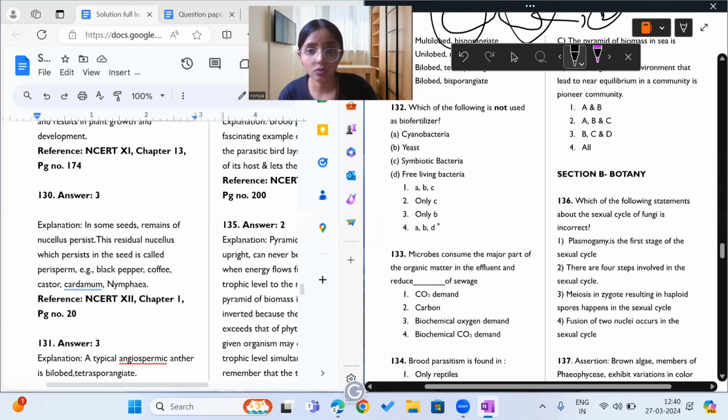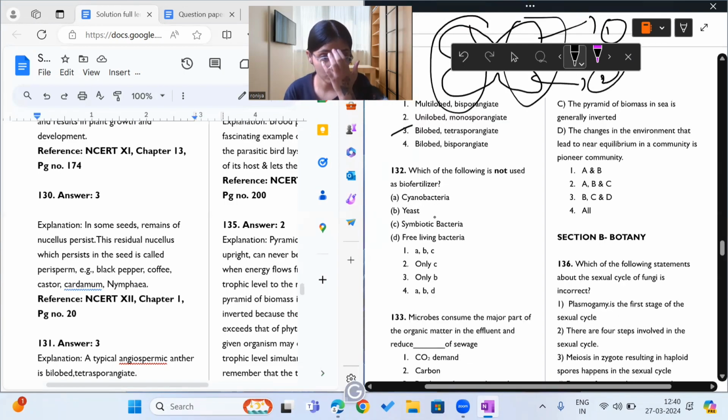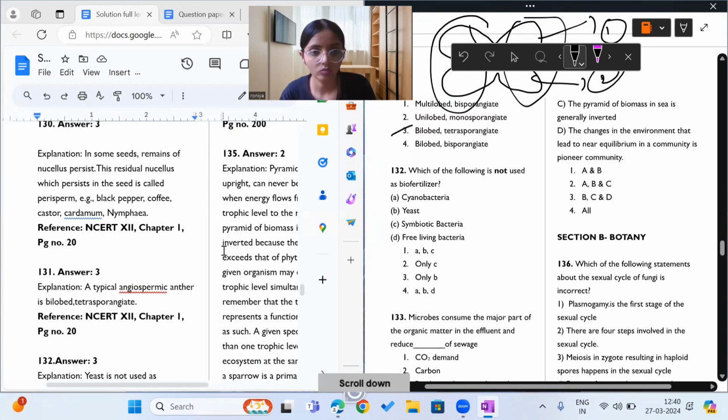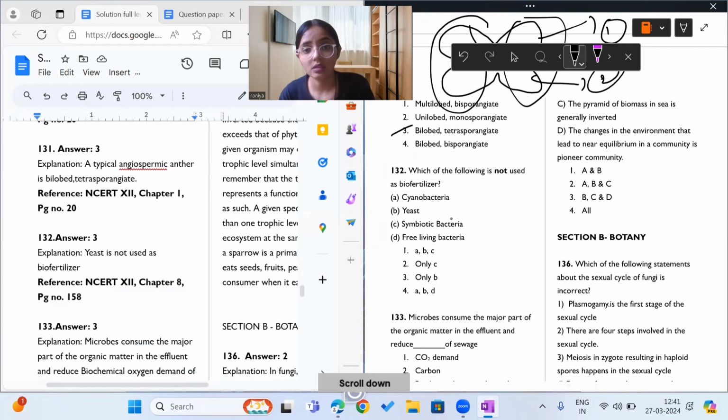Which of the following is not used as biofertilizer? Yeast. See, cyanobacteria, that is Nostoc and Anabaena, nitrogen fixing bacteria, symbiotic bacteria, and free living bacteria can all be used as biofertilizer, but yeast is a fungi, cannot be used. So answer to this question is only B, option number 3.